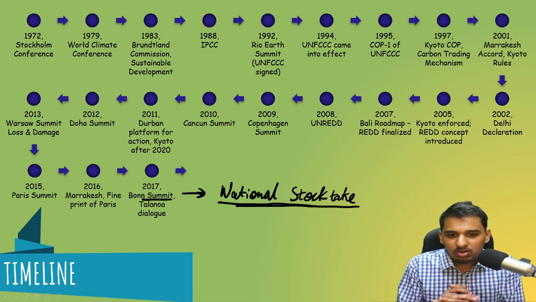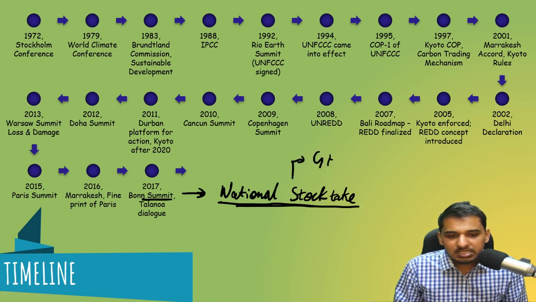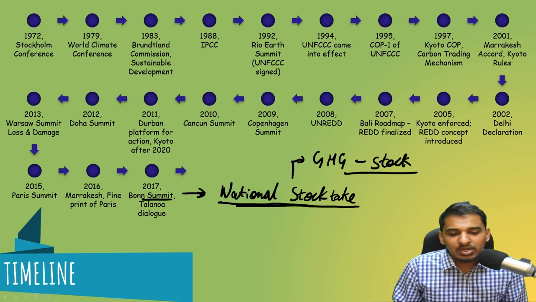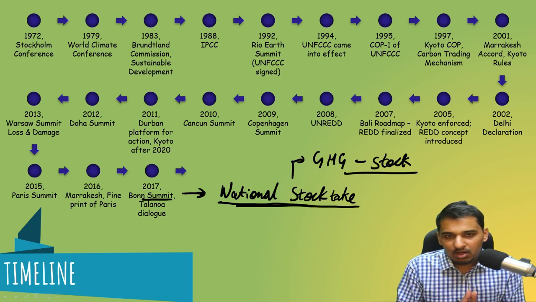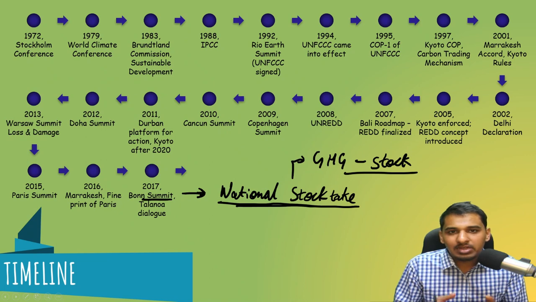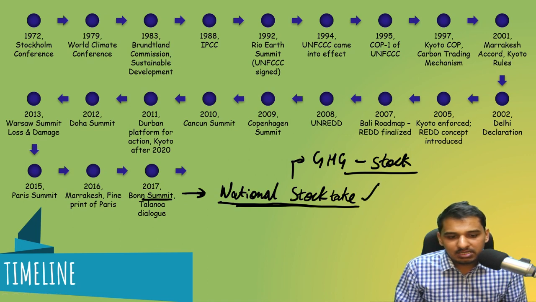So what is this stocktake all about? It is about how much is the GHG, greenhouse gas stock, of a country, and how to calculate this GHG of a country. How to calculate how much carbon is emitted from a factory or from a state or from a country. This is known as national stocktake.